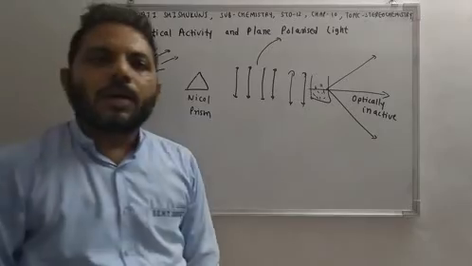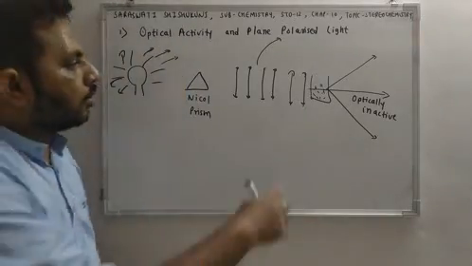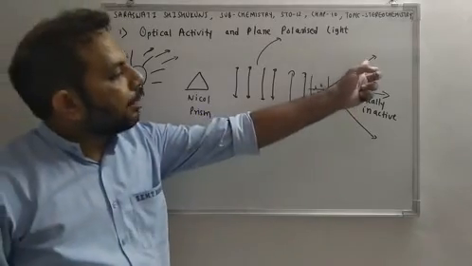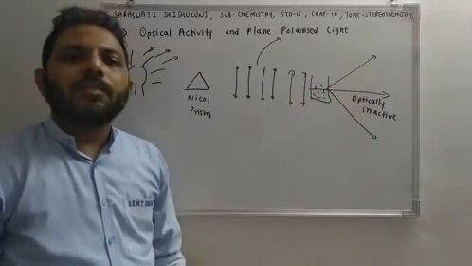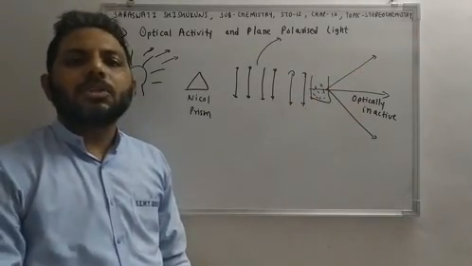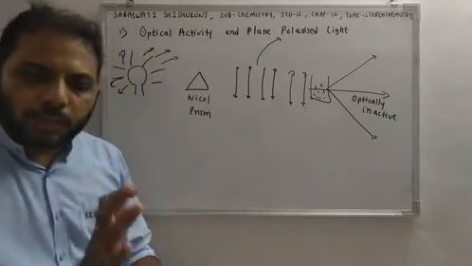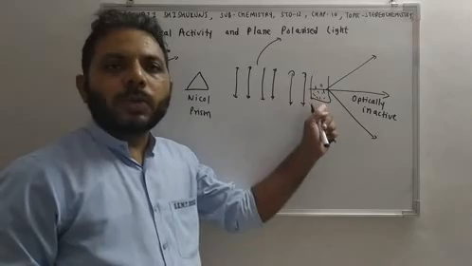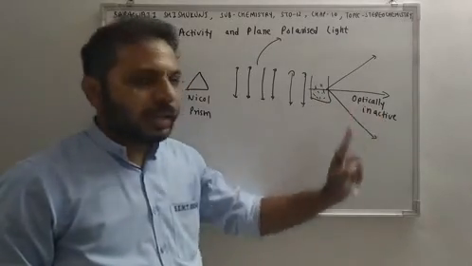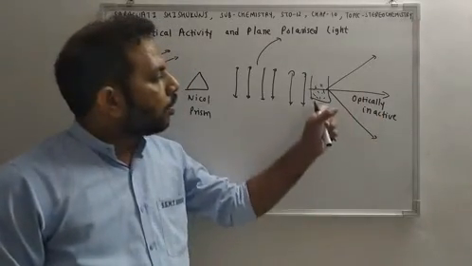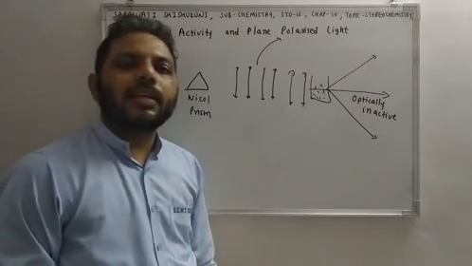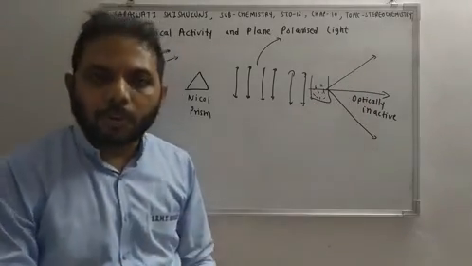Okay. But if light is rotating in any direction, whether it is left direction or right direction, we can say that compound is optically active. So simple. If compound does not allow to rotate light, it is optically inactive. If because of the compound light is rotating, then we can say that it is optically active compound.